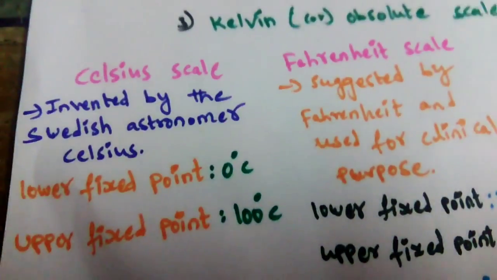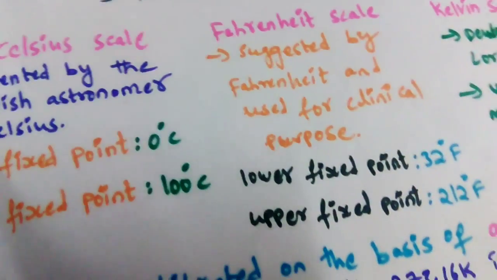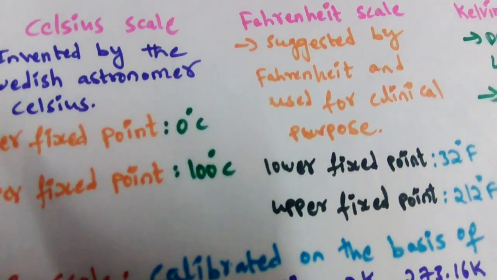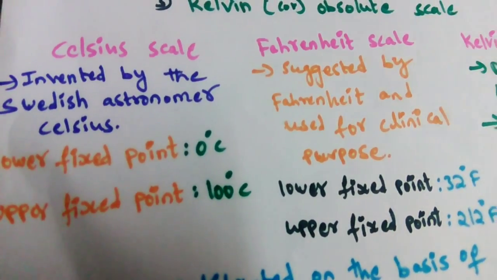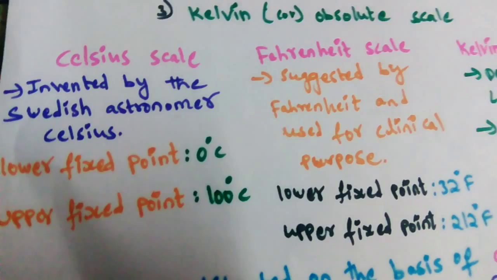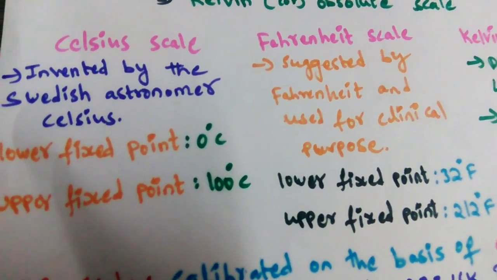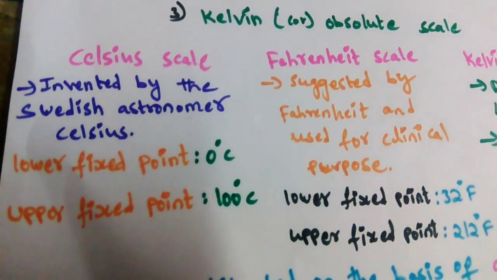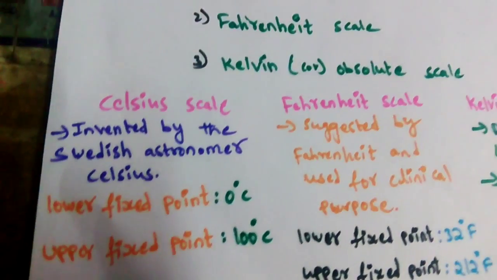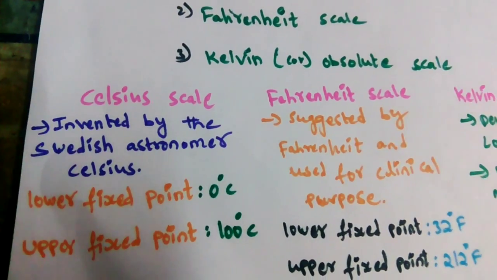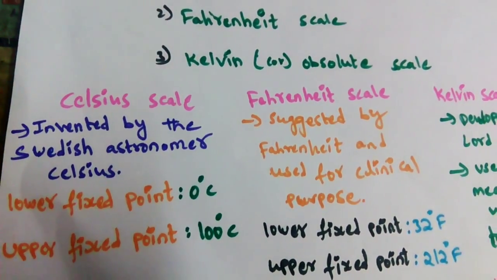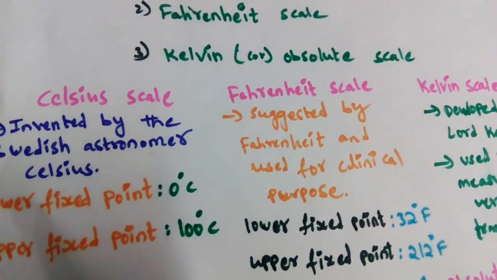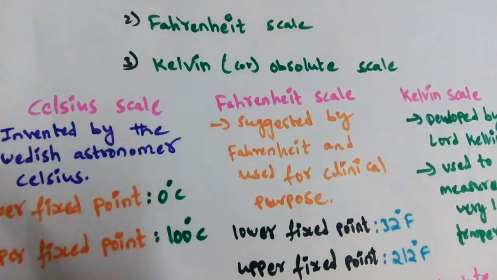As we know, on the Celsius scale, 0 degrees is the temperature of pure melting ice, which is very important. We need to remember this. I repeat once again. On the Celsius scale, the lower fixed point is taken to be 0 degrees Celsius, which is the temperature of pure melting ice, and the upper fixed point is marked 100 degrees Celsius, which is the boiling point of water at sea level. We studied these things in the 9th class.